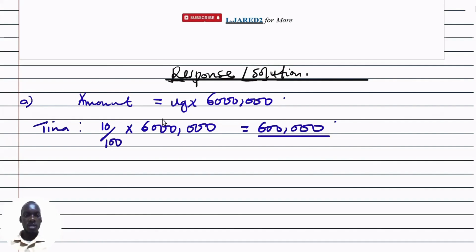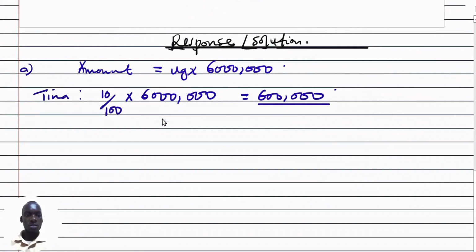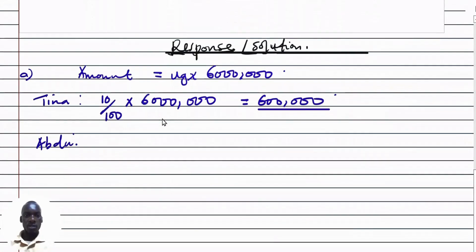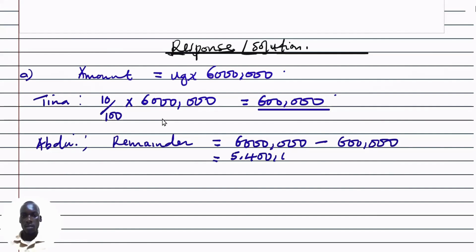You can now proceed and get the share for another child. Let us get for Abdu. They say that Abdu got a fifth of the remainder, but before that, what is the remainder? The remainder is the 6 million take away the 600,000, which gives me 5,400,000.